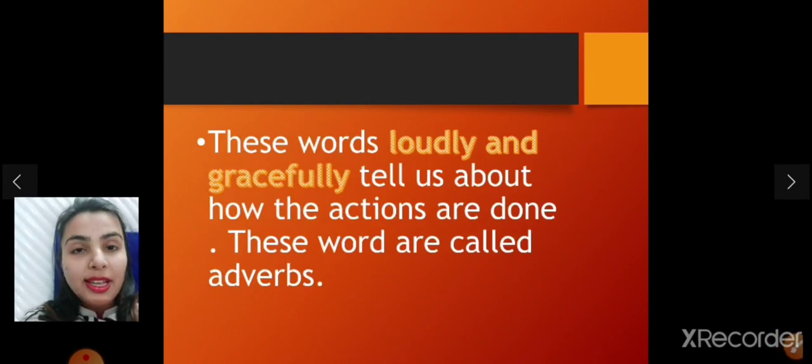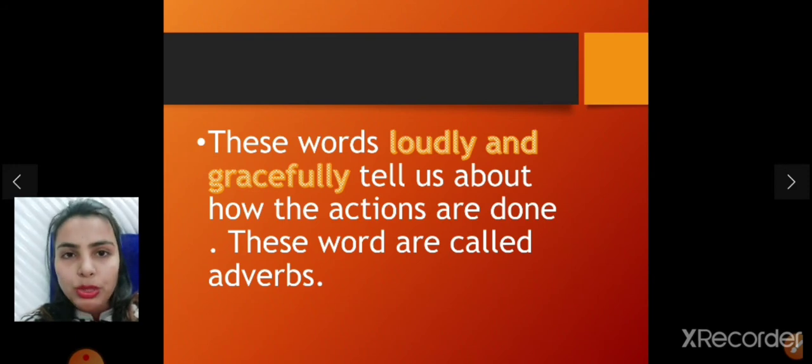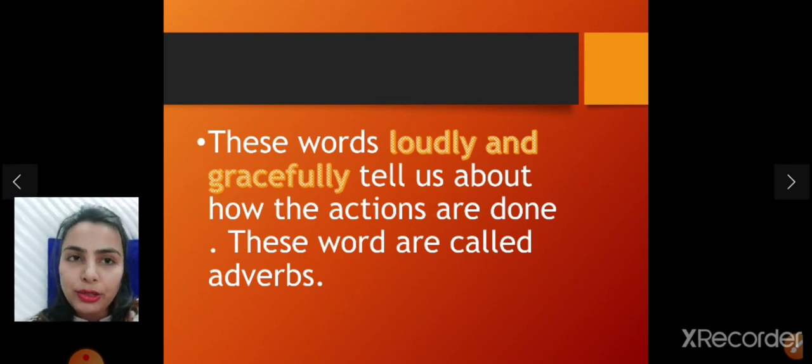These words, loudly and gracefully, tell us how the actions are done. The words which we read in the last examples, like loudly and gracefully, tell us how the actions are done, and these words are called adverbs.